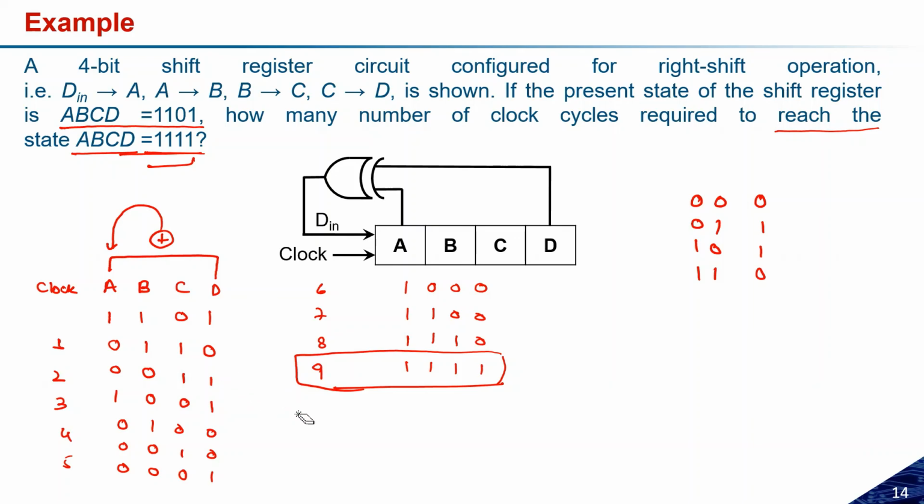Thank you for correcting. Okay, so if anyone has any doubt at this point, you can ask the questions, because this is very easy actually, not difficult. We just have to do some operations, and then that is doable. So you need 9 clock pulses, 9 clock cycles are needed to make it 1111.